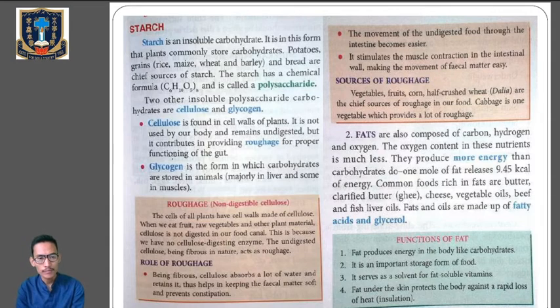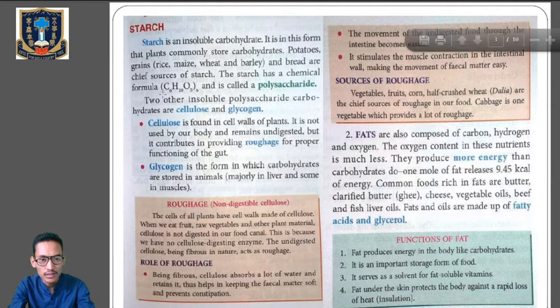It is in this form that plants commonly store carbohydrates. Potatoes, grains and breads are the chief source of starch. So kindly remember the sources of starch: potatoes, grains and bread. Okay, general formula C6H10O5N. This is the general formula of starch. So kindly remember the general formula of starch.